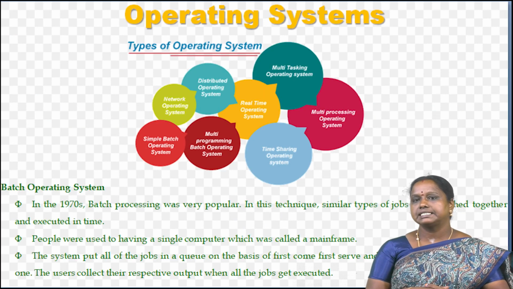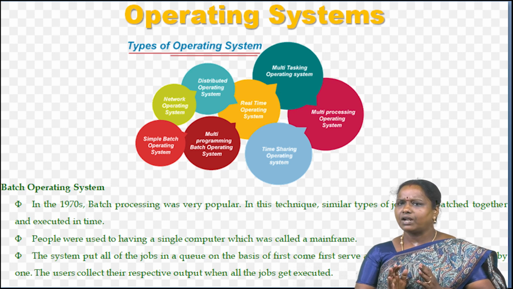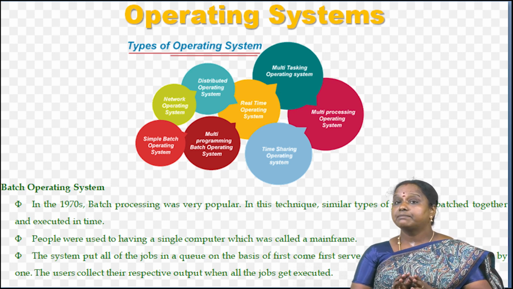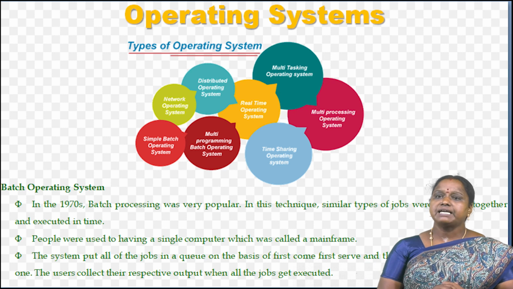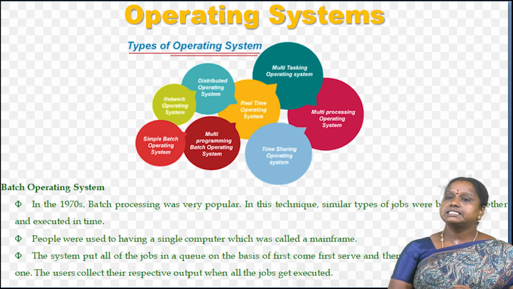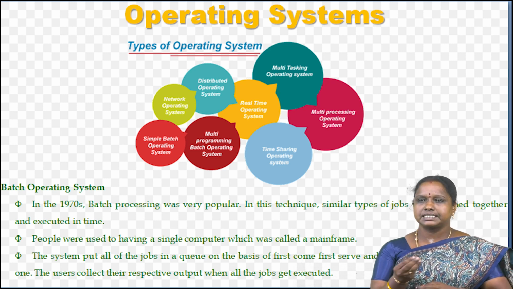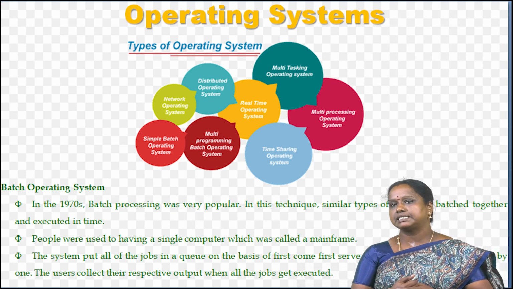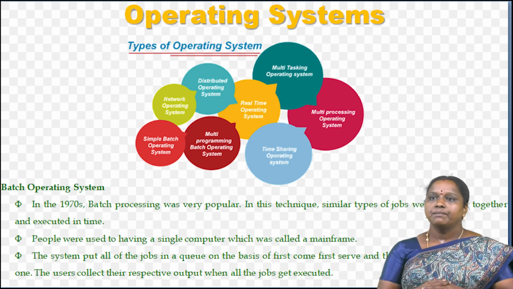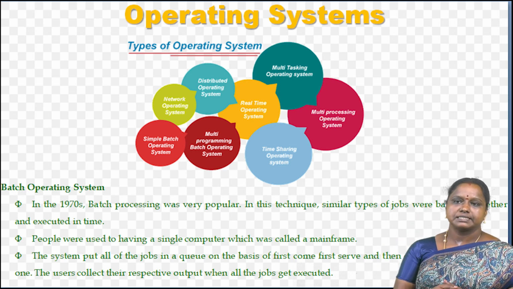Types of operating system. An operating system is a well-organized collection of programs that manage the computer hardware. It is a type of system software that is responsible for the smooth functioning of the computer system. Here we see just three types of operating system, that is batch OS, multiprogramming and real-time OS.